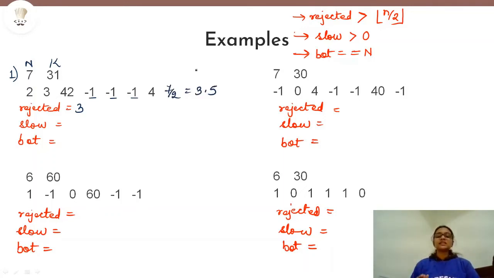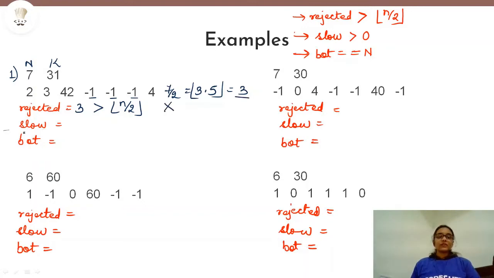But what was said in the problem statement? That at least half of the problems the candidate should not be able to solve. So if we take this to be the floor value, that is 3, this makes it less than half of the problems. So we can directly say that if rejected is greater than the floor value of n divided by 2, then the candidate will be rejected, otherwise not. So here the floor of n divided by 2 is 3, and 3 is not greater than 3. So here the candidate is not rejected.